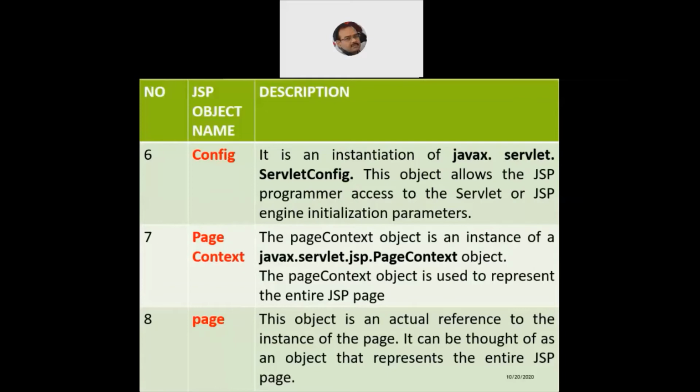So a single JSP page can be accessed or referenced with the help of a simple object called page, which is very equivalent to the this keyword of the class in an object-oriented programming language. So when we say this dot variable name, this dot function name, same way here we will have page dot, and then we can refer to any variable or functions.